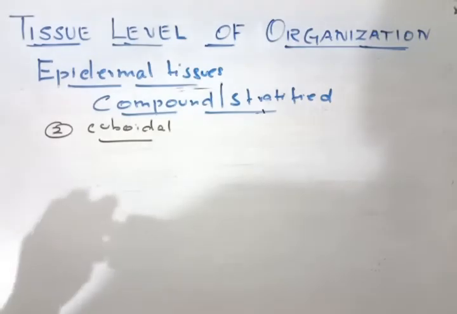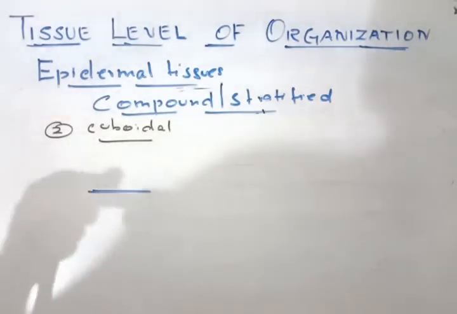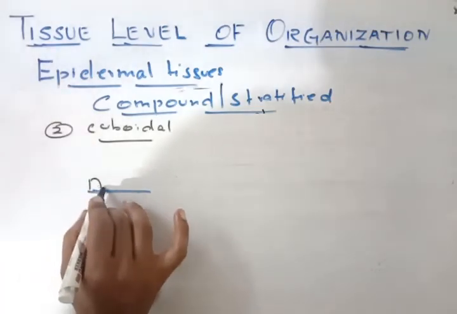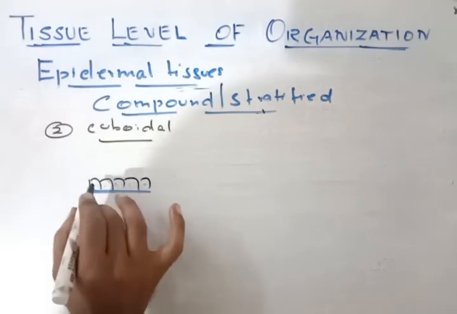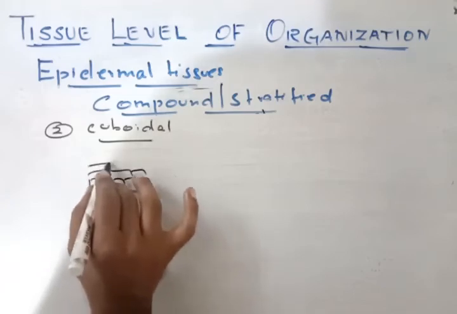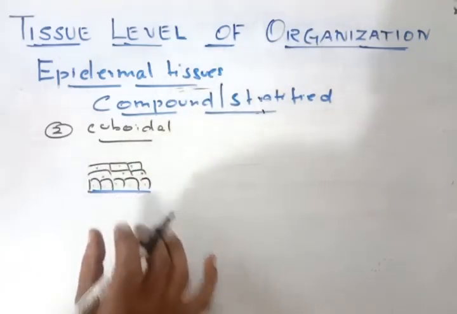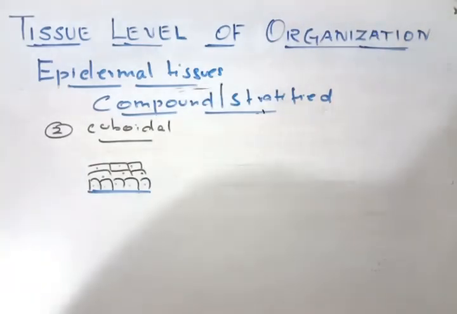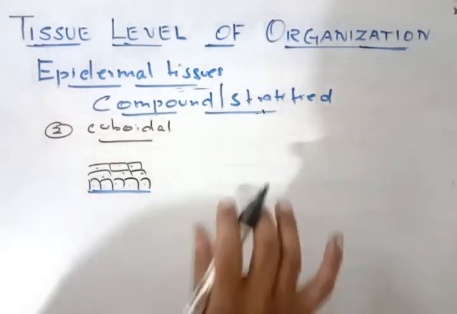So now this is the basement layer, and on this basement layer the cells first have cube-like shapes, and each has a nucleus. Later on they become flattened. So the basic shape is actually cuboidal, and based on that it gets the name cuboidal. The name is given only because of the lower arrangement.